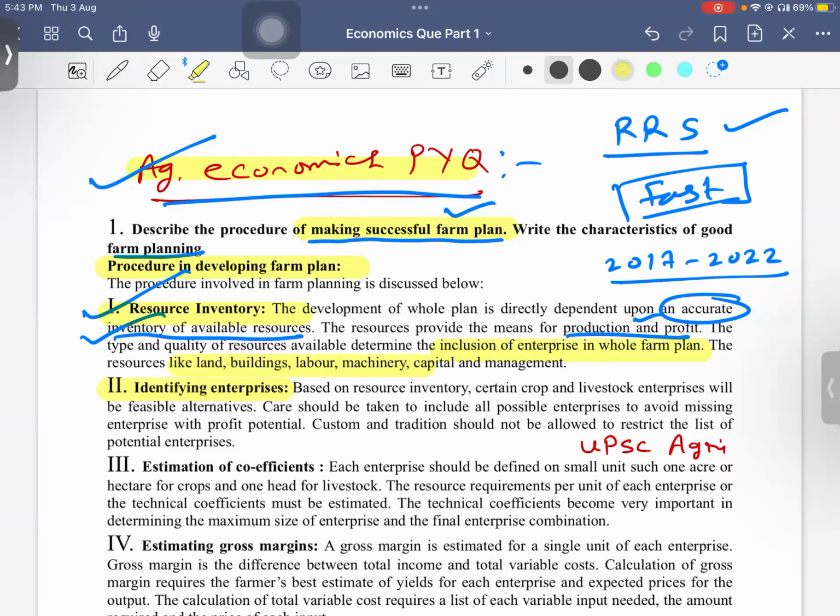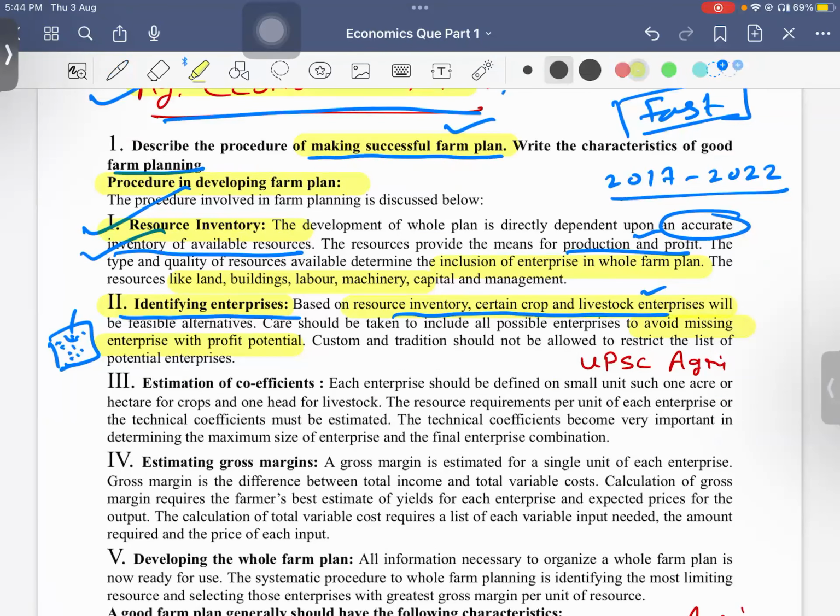Next, we need to identify the enterprise which we want to choose. When we are going for a farm plan, based on our resource inventory, we will know which crop or livestock to go for. We should also take care to avoid missing an enterprise with profit potential. If you are starting a poultry farm, you should know what things are required, like a roofing system, what the costs involved are, what the agencies are, the inventory cost, and which bird you want to rear, broiler, and so on.